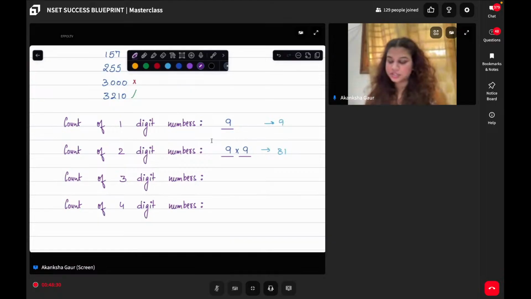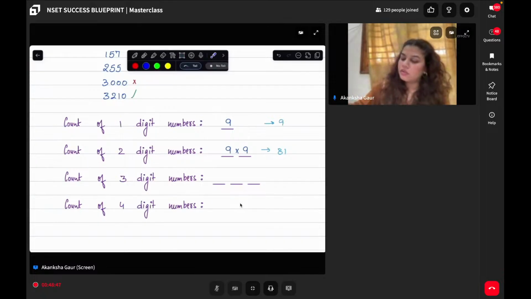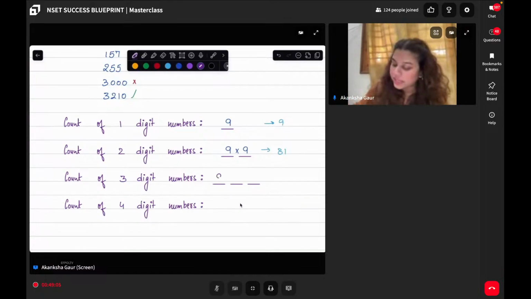First, focusing on 3 digits. Snehal, I believe now you will get it. So here I can say I have to fix 3 positions. Okay. Again, what all numbers can be placed in the first position? Aryan, no, that is not the right answer. Tell me, how many numbers can be fixed in the first position? Every number from 1 to 9 can be filled, which means I have 9 possibilities, 9 possible digits to fill over here. Harsh, you're right.